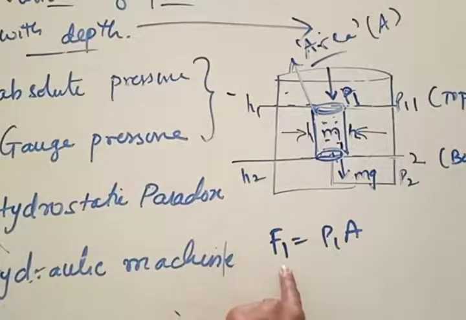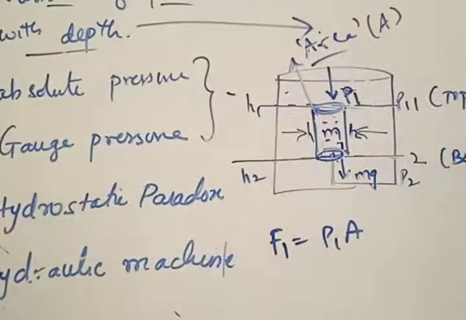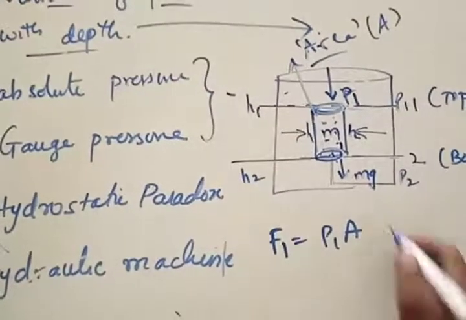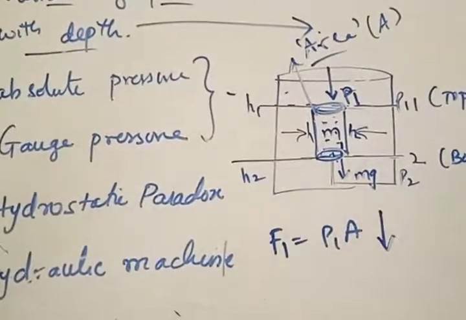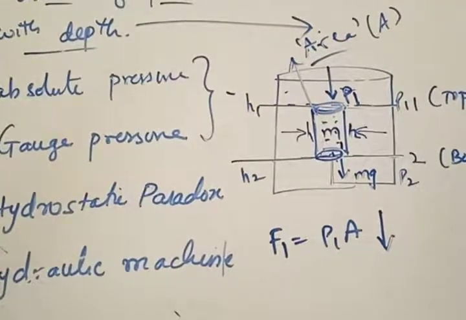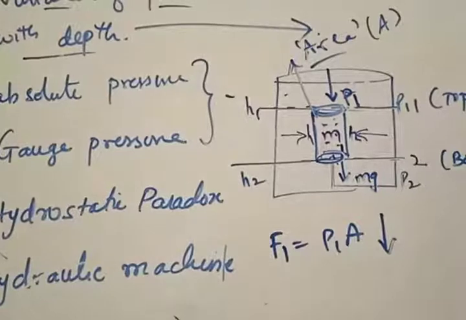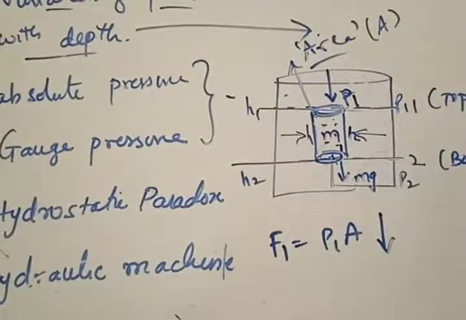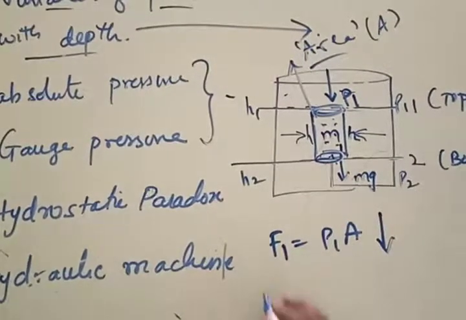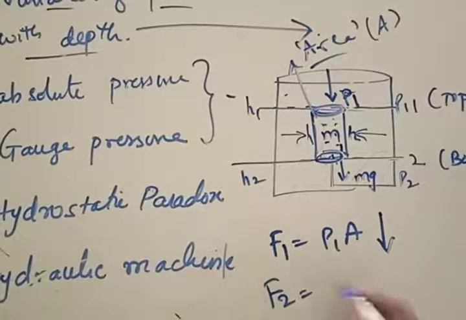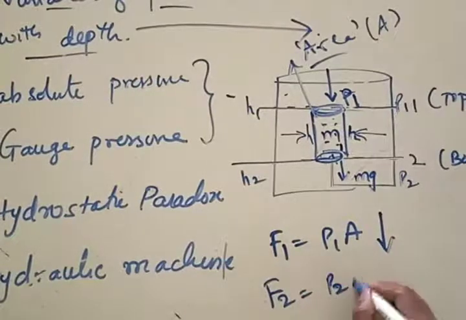Force acting on the top surface of the element will be P1A. And in what direction is this? Downward. If I suppose P1 as the pressure, then the force acting on the top region is F1 equals P1A. Similarly, force acting on the bottom surface is given by what?